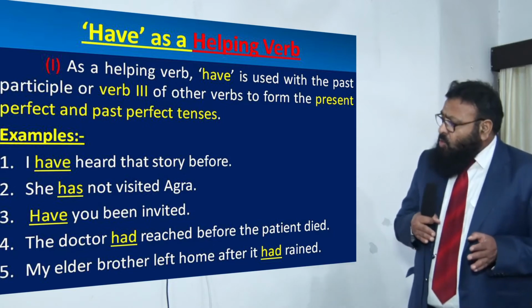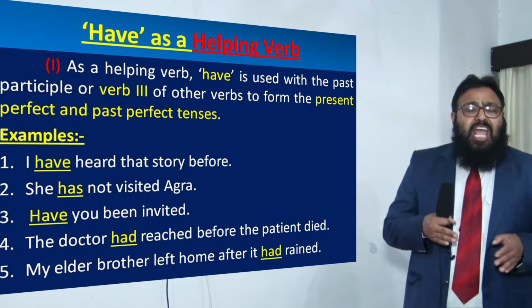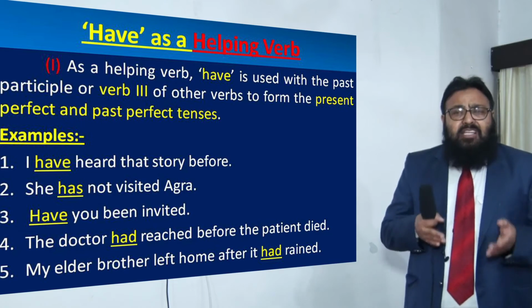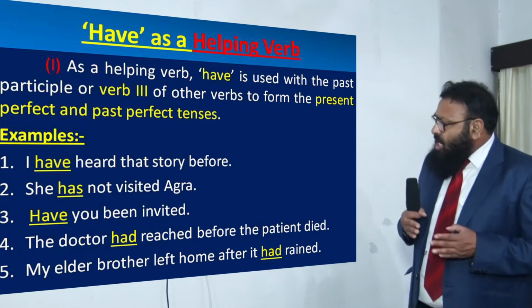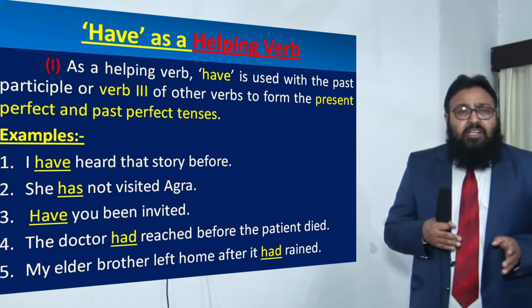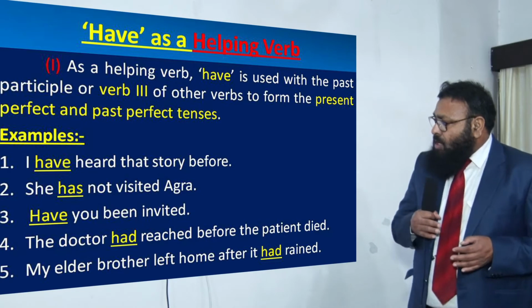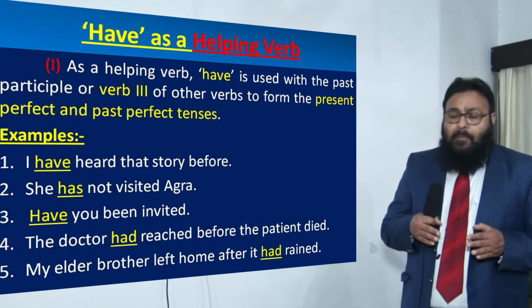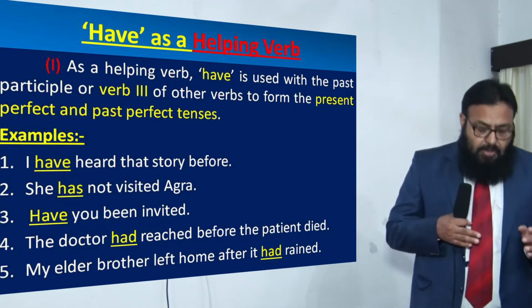Just as I told you, if two actions took place in the past, the first action is put in past perfect and the second or subsequent action is put in the past indefinite. So had is a helping verb, it is past perfect tense. My elder brother left home after it had rained. Now had plus rained, once again it is past perfect tense because it is helping the verb rained.